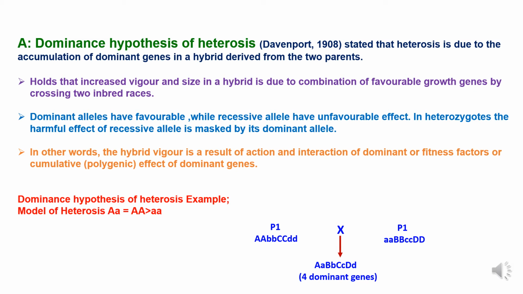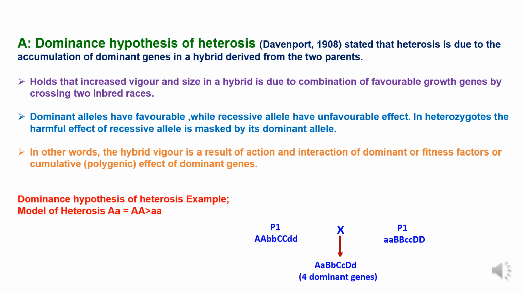Dominant alleles have favorable effect, while recessive alleles have unfavorable effect. In heterozygotes, the harmful effect of the recessive gene is masked by its dominant allele. In other words, the hybrid vigor is a result of action and interaction of dominant genes or fitness factors, or cumulative polygenic effect of dominant genes.